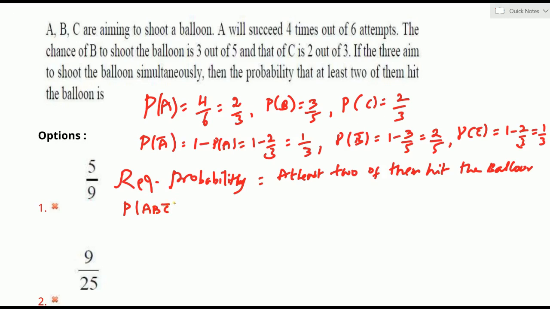C bar in the sense it is the failure probability. Maybe A and C success, B failed. A and C success, B bar and C.